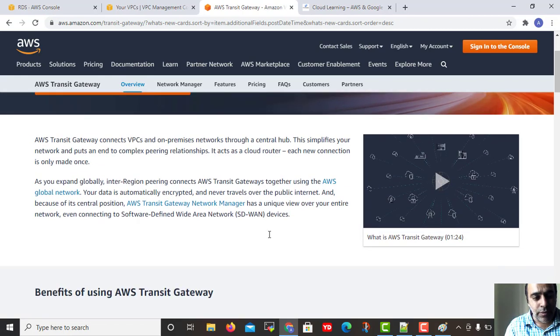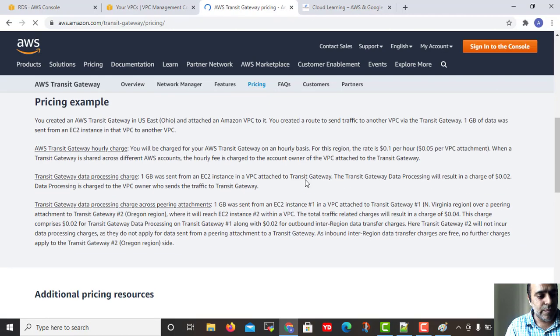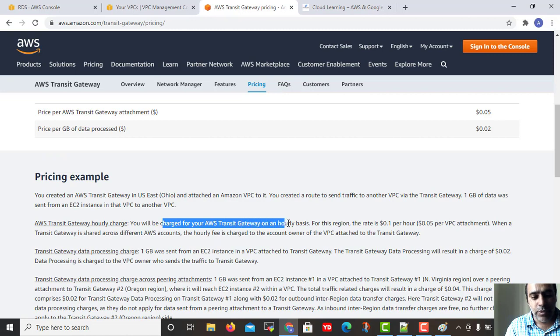But this is chargeable. You need to understand that this is chargeable. If you talk about pricing, it is chargeable and it is not cheap. You will be charged for your AWS transit gateway on an hourly basis: $0.1 per hour, and $0.05 per VPC attachment. So for 10 hours, you pay $1, and per VPC attachment it charges 0.05 extra.